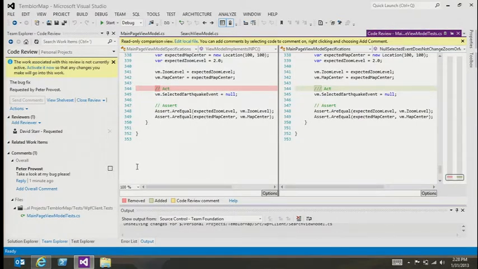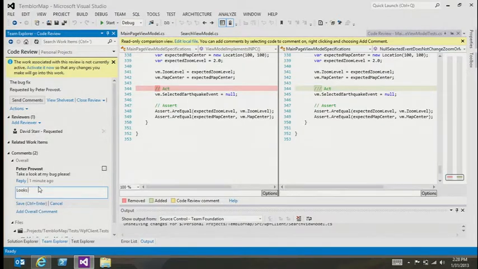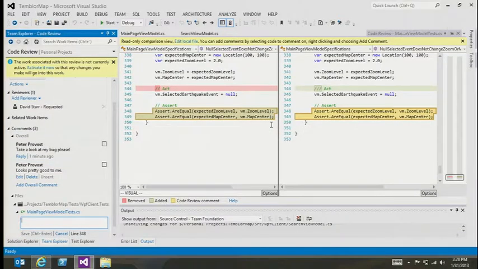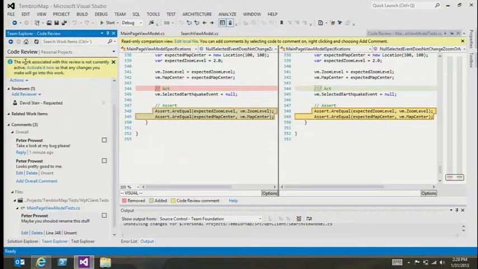I can actually go in and add comments. Where am I? Okay, so I can put a comment here. Looks pretty good to me. I think I can select some stuff here, right? Put a comment here. Maybe you should rename this stuff. All right, we'll go ahead and save, and send the code review back. Good to go. Right on.